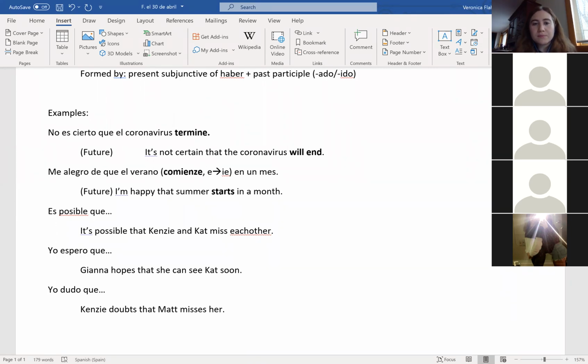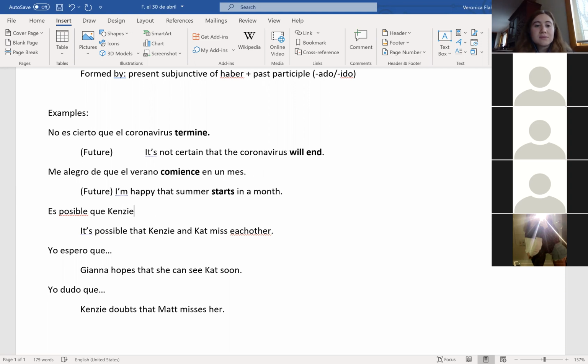Irregular. Kind of. It's a spell changing verb. Anyone remember what kind? The car, gar, zar thing. So what do we do with the Z? It becomes a C. Yes. So comience. Good job. Team effort. Comience en un mes. So Kenzie got the stem change and Gianna got the car, gar, zar. So that's great.